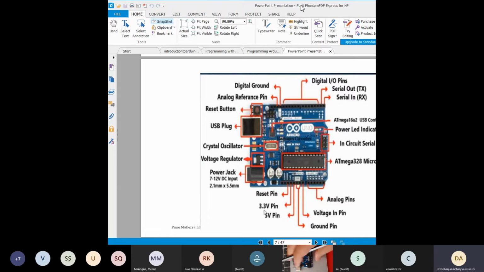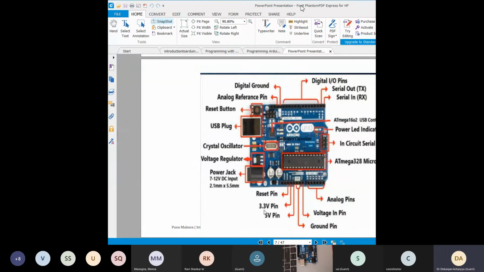Okay, now you have another port over here, this one. This is simply a power jack. When you are in the field, you don't have any laptop or PC like this. In that case you can directly power the board by using this jack, this one.